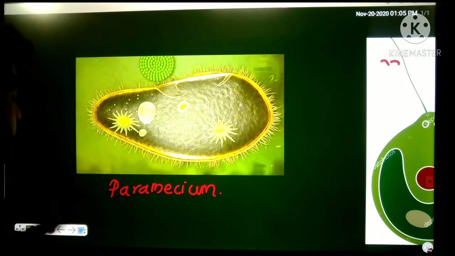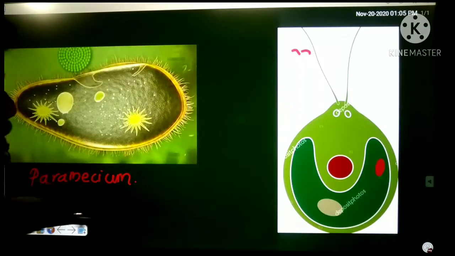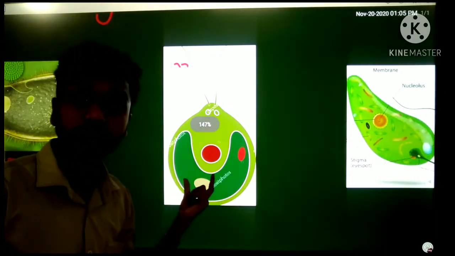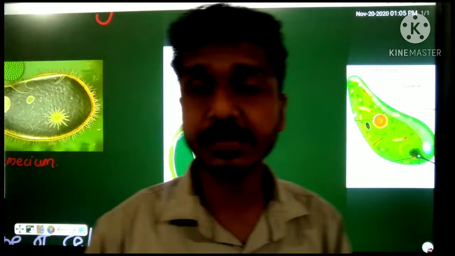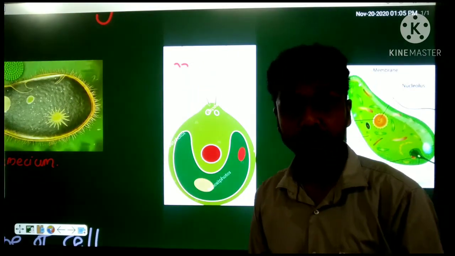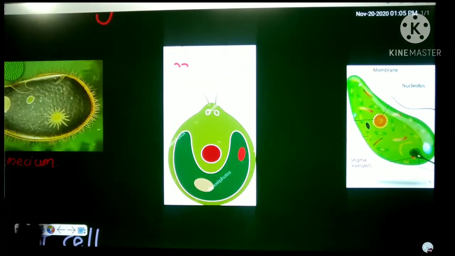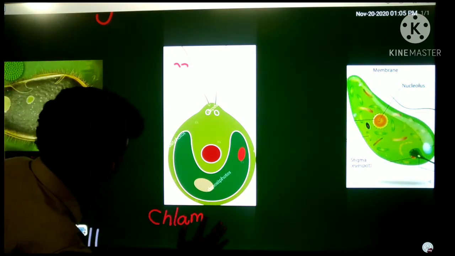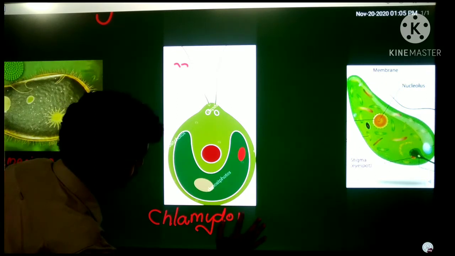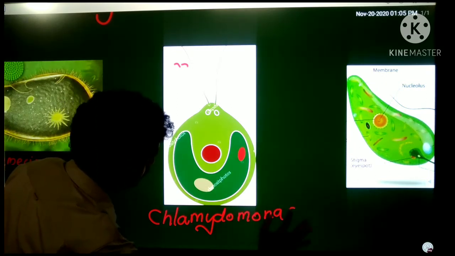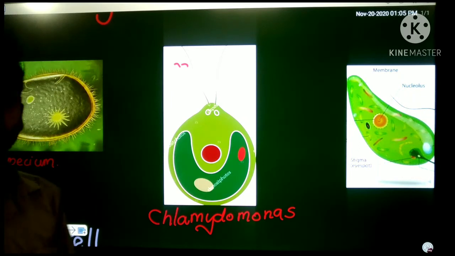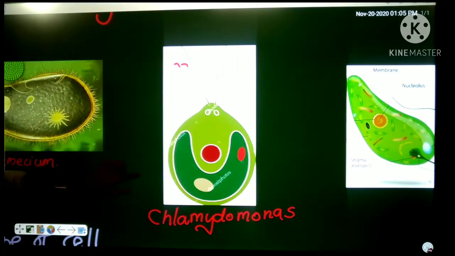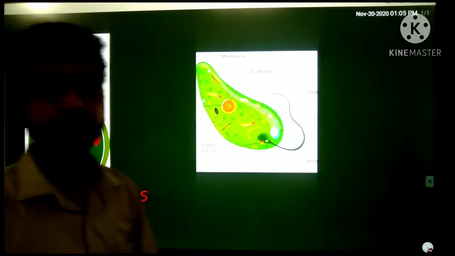Okay. Now look here. Here's another organism. This organism is called Chlamydomonas. Chlamydomonas is an example for unicellular organism. Now here is another organism.